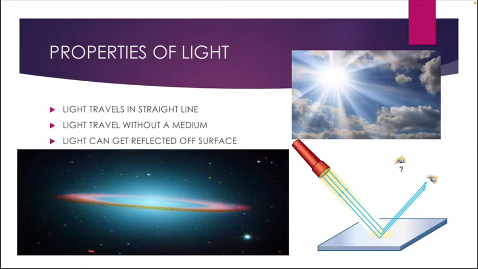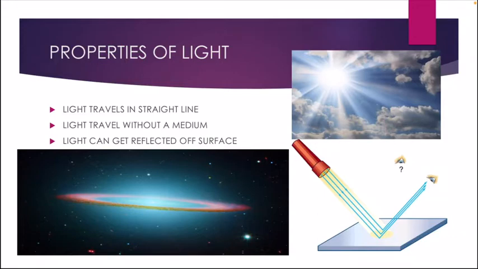When we look at light pouring through a window, we can see some straight beams of light falling on the floor. Am I right, students? Yes, that is how you can define the first property: light travels in a straight line. The next one, light can travel without a medium. The sun is millions of miles away from our home, the earth.